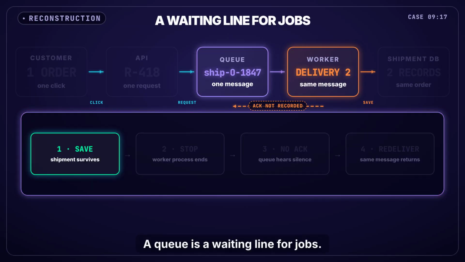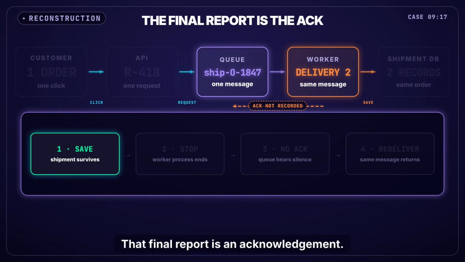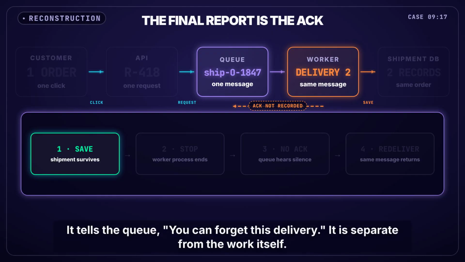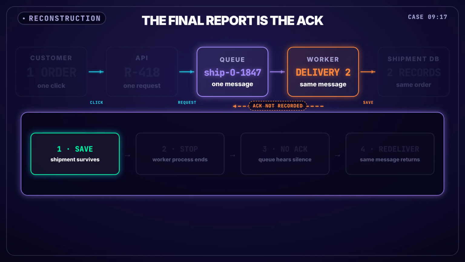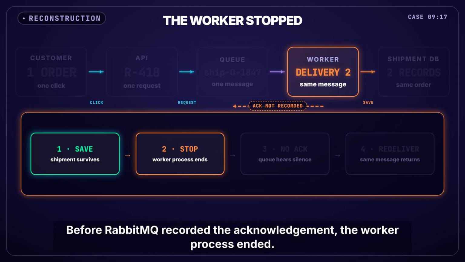A queue is a waiting line for jobs. A worker takes one job, performs it, then reports completion. That final report is an acknowledgement. It tells the queue, you can forget this delivery. It is separate from the work itself. The first worker created the shipment. That durable record survived. Before RabbitMQ recorded the acknowledgement, the worker process ended.